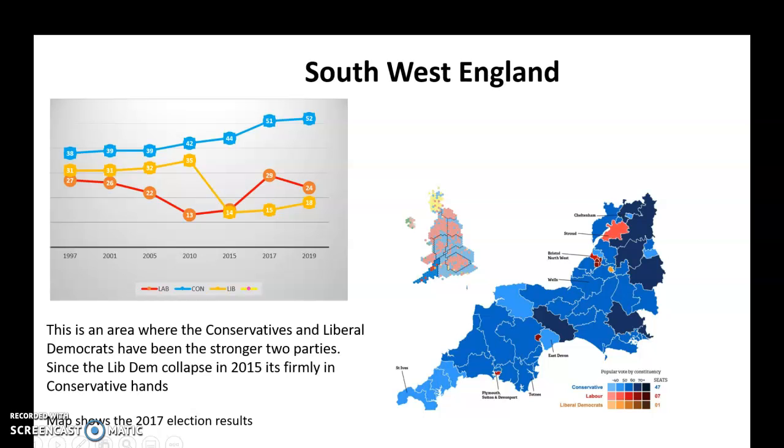The southwest of England, so Cornwall and Devon, it's always been a Conservative Liberal kind of area, largely, especially down in Cornwall. And again, you can see the Conservatives have always had the edge in these elections. But since 2015 and that Liberal collapse, it's become a real safe kind of Conservative area, hasn't it? In fact, Labour kind of displaced the Liberal Party, but even then, they're just in some little islands of red, aren't they? Places like Plymouth and Exeter. So the southwest is pretty much a Conservative area. Again, it's very rural, isn't it, down there? If you ever go on your holidays to Cornwall, lots of countryside.